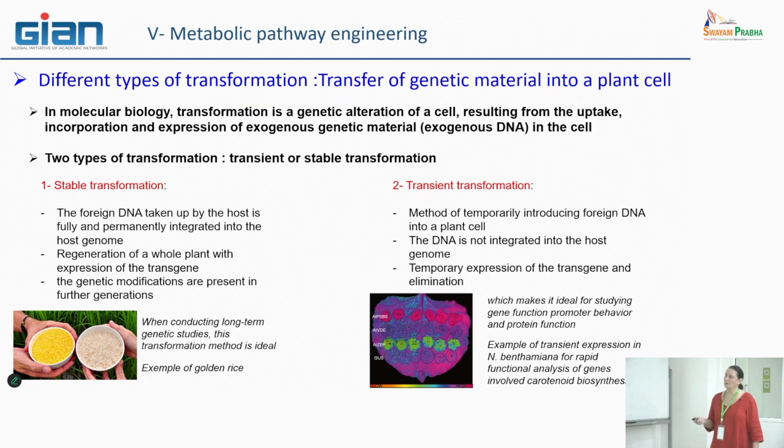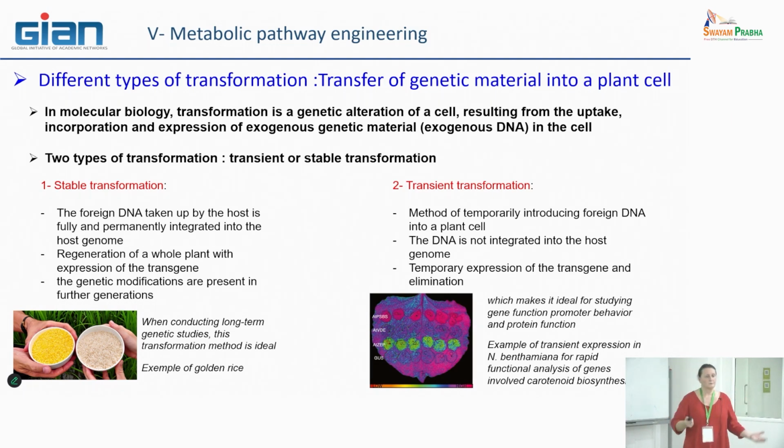And in particular, this type of strategy is used to conduct long-term genetic study of the influence of several genes, for example. It's also a way to give new traits to a plant that could concern a metabolic pathway, but also whatever other type of character, such as resistance to several diseases, several pathogens, or also several abiotic stresses.